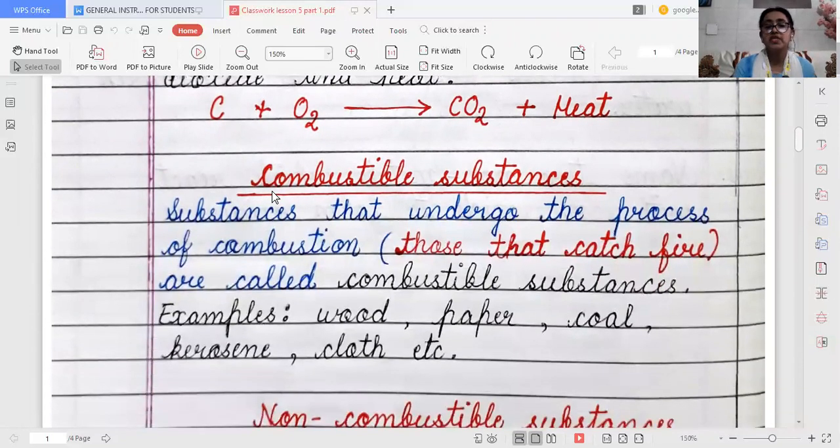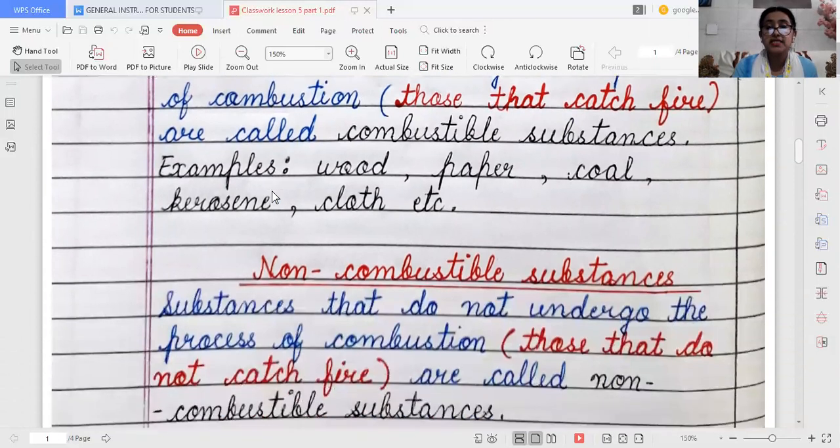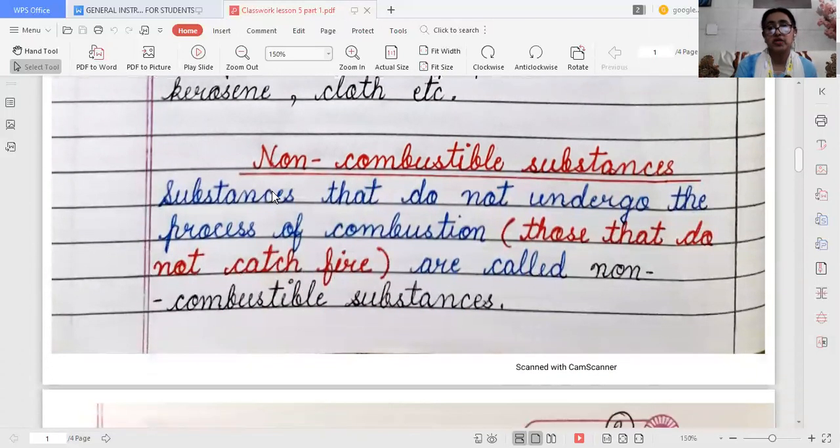First, as the name indicates, combustible substances are the substances which can burn, the substances that undergo the process of combustion. Those catch fire, like wood, paper, coal, kerosene, cloth, and so many others. Then come non-combustible substances, the substances that do not undergo the process of combustion, which cannot burn and do not catch fire.